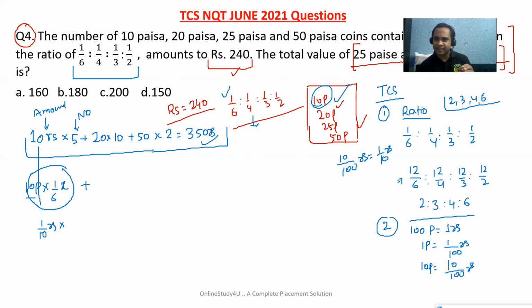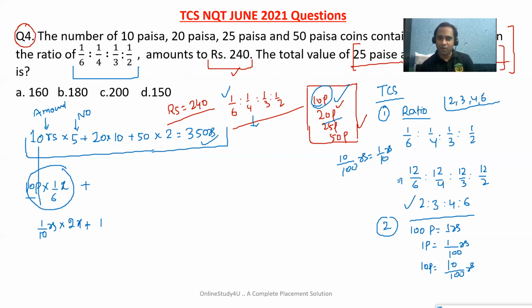If any data is given in terms of ratio, and you want to write it in terms of value, then you can multiply with a variable x. You can refer to my previous video of ratio and proportion. Everything is available on this YouTube channel. You just need to search and then tackle the problem.